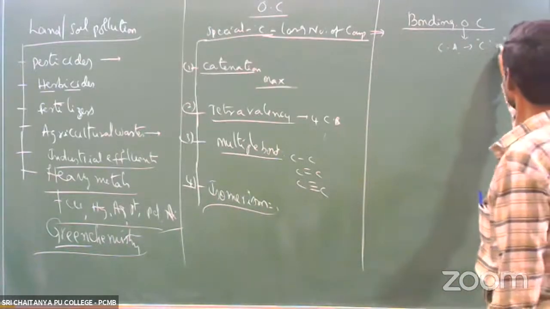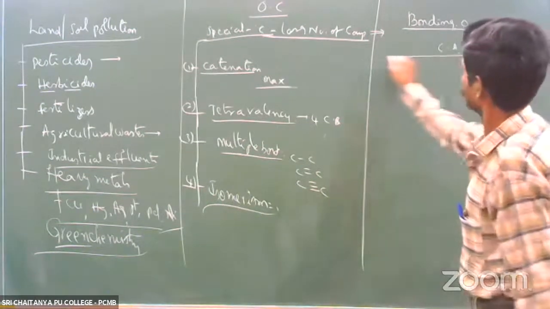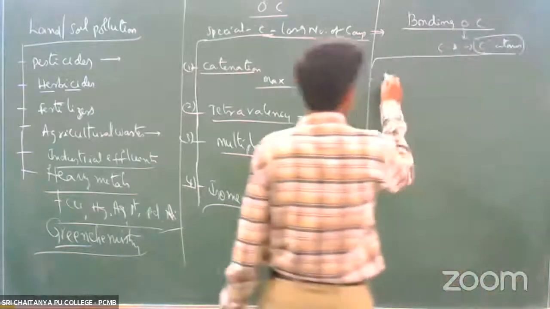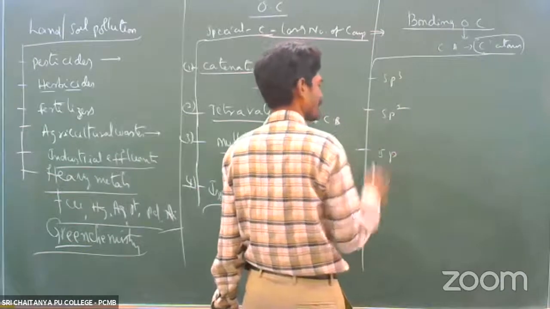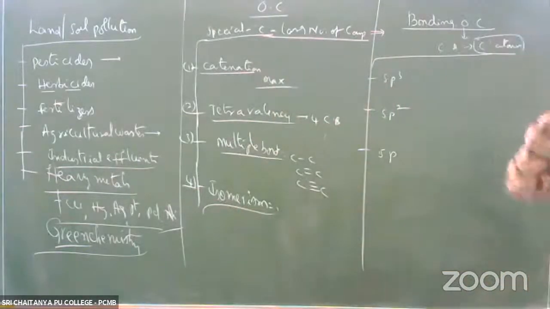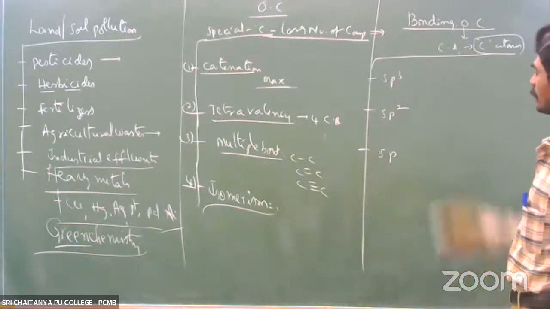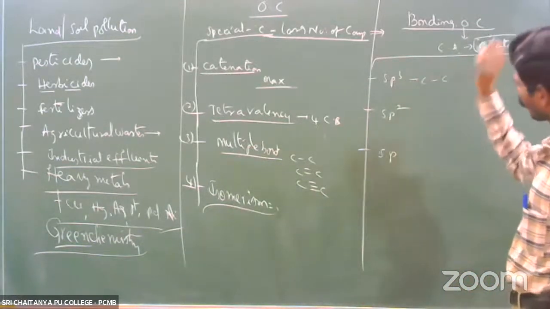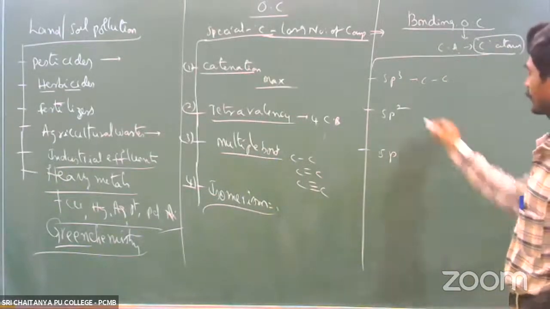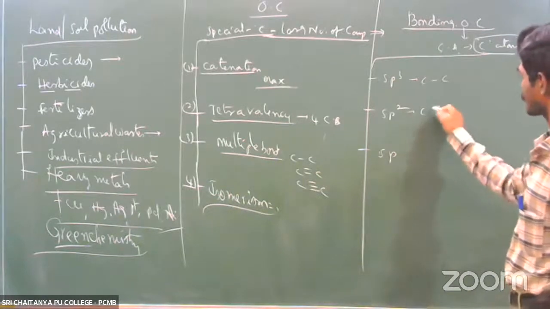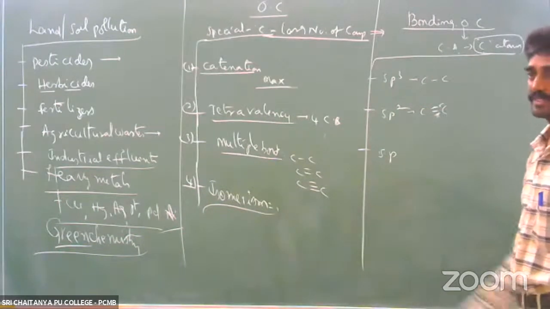The carbon atom in organic compounds undergoes different types of hybridization. It undergoes sp3 hybridization, sp2 hybridization, or sp hybridization: sp3 carbon, sp2 carbon, or sp carbon. With some compounds, it undergoes sp3 hybridization. For example, between two carbon atoms, only a single bond is present. In that case the carbon undergoes sp3 hybridization. These are saturated. Where a double bond is present between two carbon atoms, there is one sigma bond and one pi bond. If one pi bond is present, then the carbon undergoes sp2 hybridization.